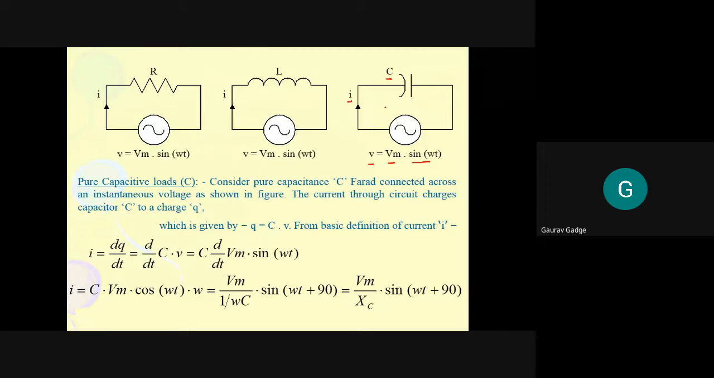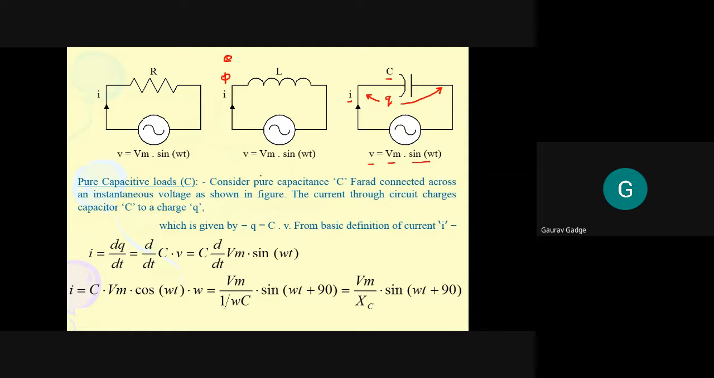What happens? Whenever current starts passing through this capacitor, the capacitor charges. Like in an inductor, where a magnetic field gets developed and due to the magnetic field an EMF is induced. But in a capacitor, what happens? Due to this current the capacitor starts charging and acquires a charge of say q coulombs.